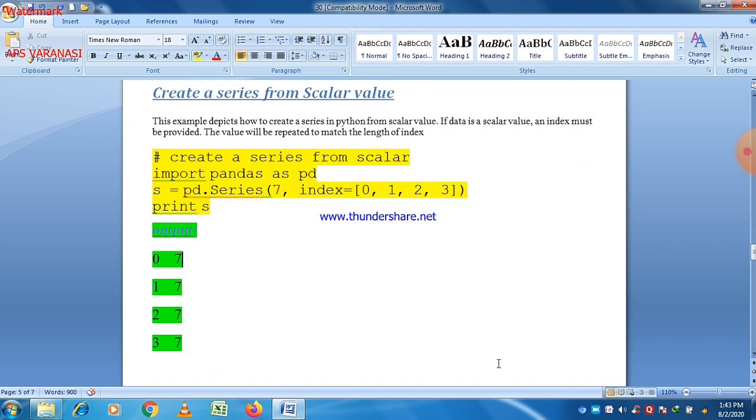Note that the important point here is that there is a single value and different index values. For different index values, the same number will be repeated here to make a series.